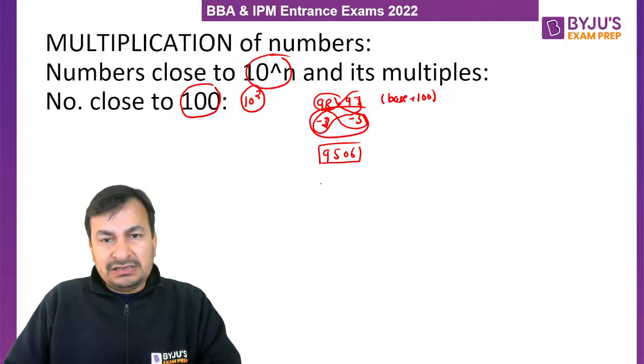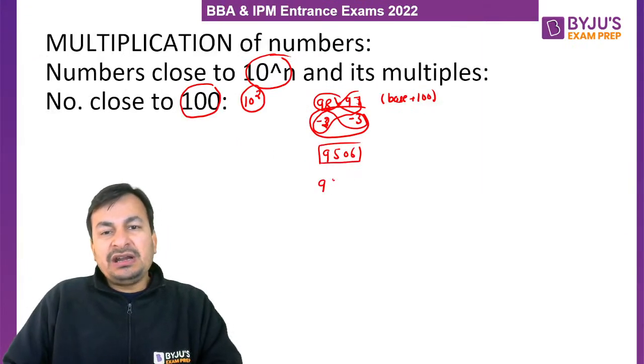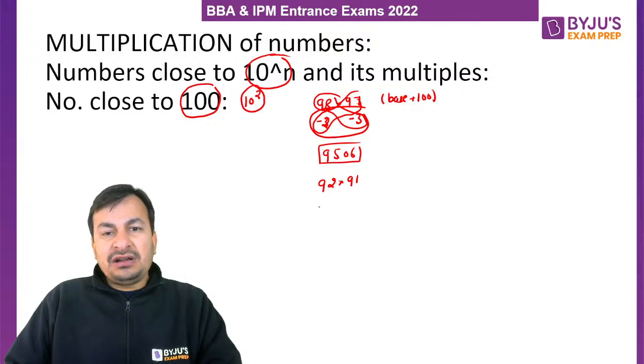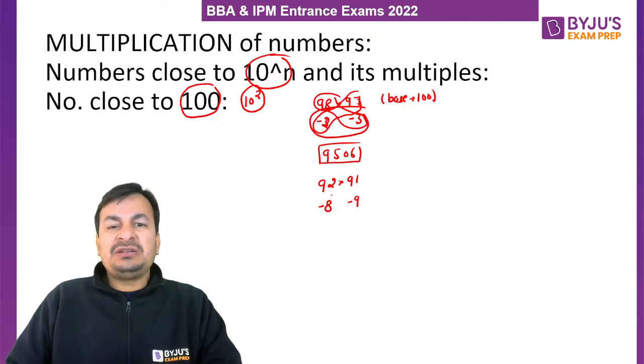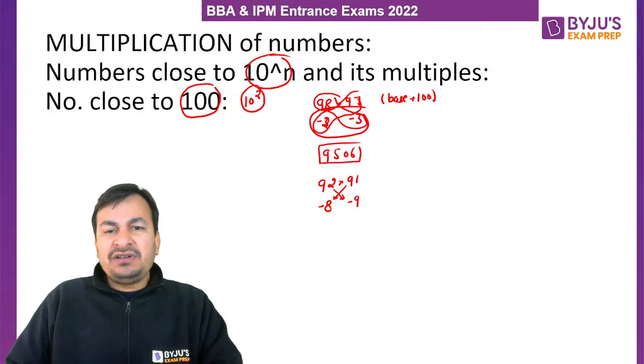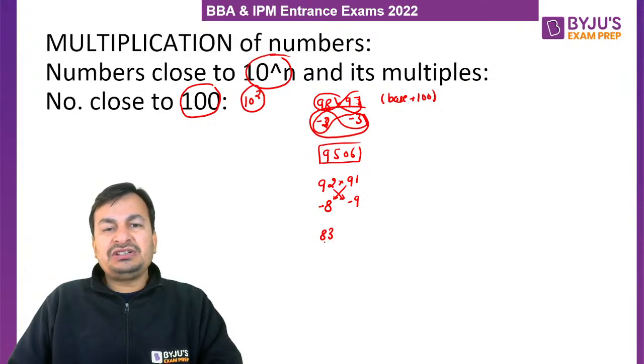I'll take another example. Please listen to me very carefully. Suppose I have to multiply, my dear student, 92 with 91. Am I clear? So again 92 is how much less than 100? Minus 8. 91 is how much less than 100? Minus 9. So what will be the first part of the multiplication? Either 92 minus 9 or 91 minus 8. Both are the same numbers. So 92 minus 9 or 91 minus 8 is 83. Am I clear? The first part of the multiplication is 83.